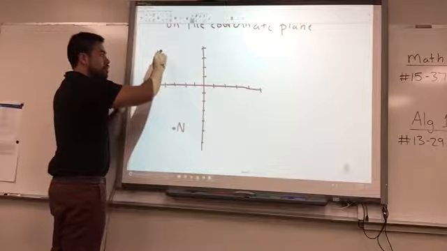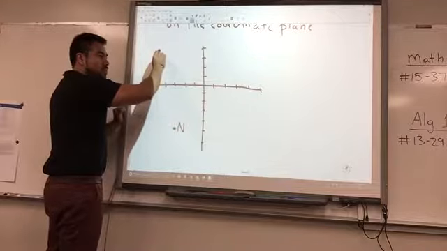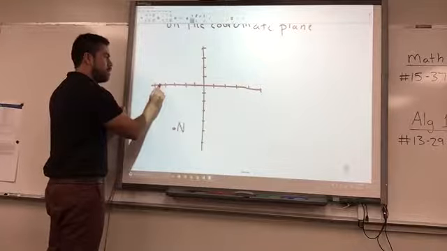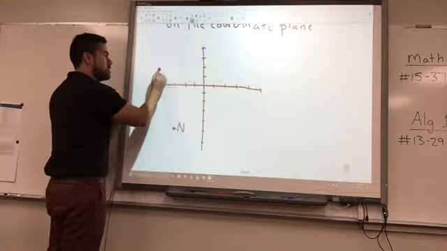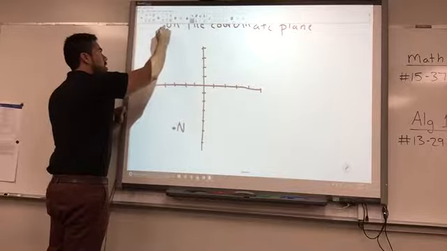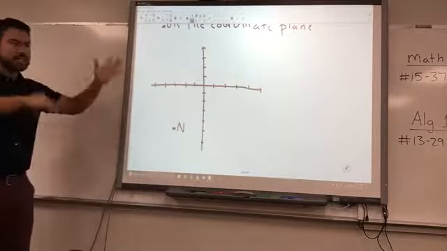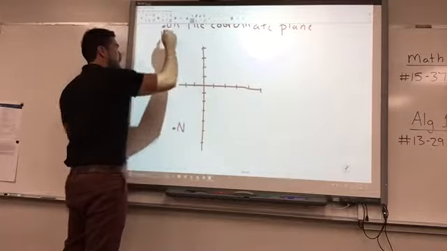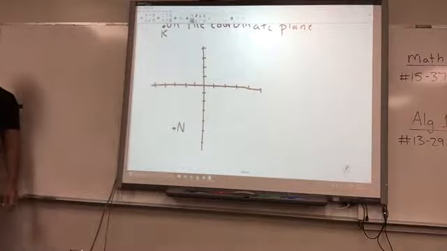If you have this on your paper and you're like, what do I do? Just pretend there are more tick marks. So if I went 4.5, 1, 2, 3, 4, 5, 6, 7, and I'll just put it right here. Okay? You just extend it. You could draw the line up, but you don't have to, and then you just write K. That's fine to do. That's okay.